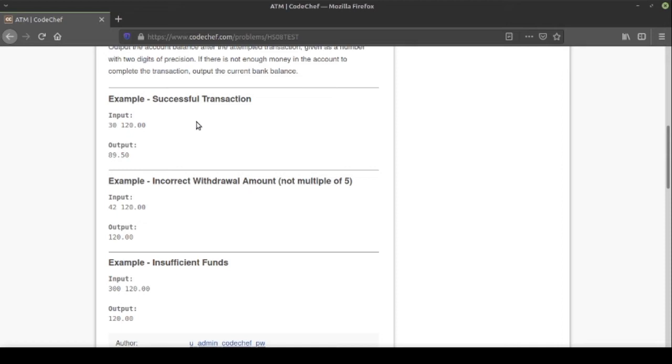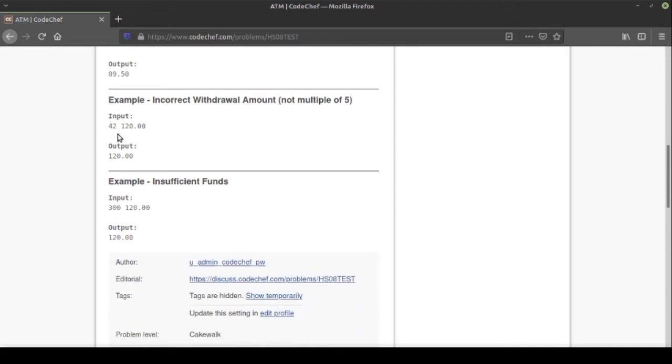The second condition is also satisfied. So now we have to output the amount left after the successful transaction. 30.5 should be subtracted from $120, so we get an output of 89.50. This is the output of a successful transaction.